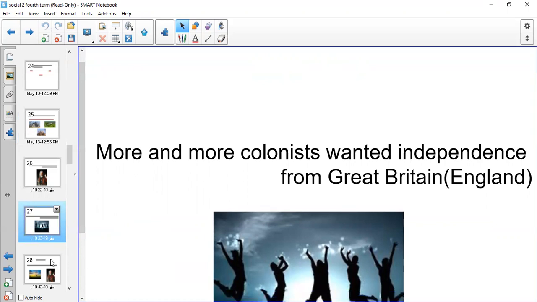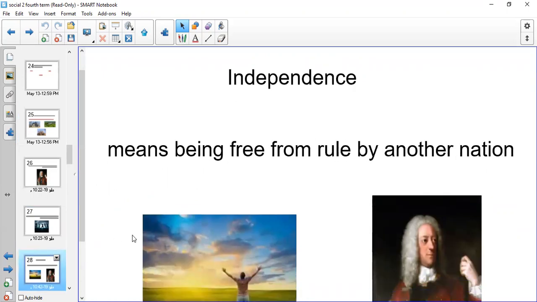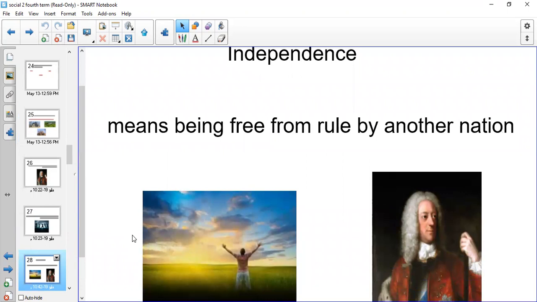What is the meaning of independence? Independence means being free from rule by another nation or by another country. We don't want to be ruled by English people. We don't want to follow the rules from the King of England. We want freedom. We want to live freely. So more and more colonists wanted freedom or independence from England.